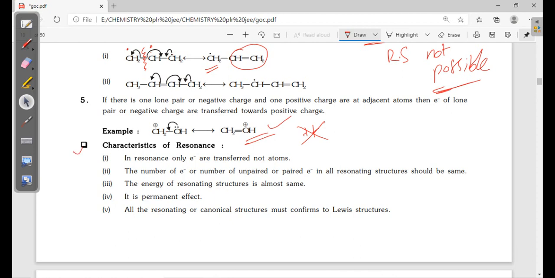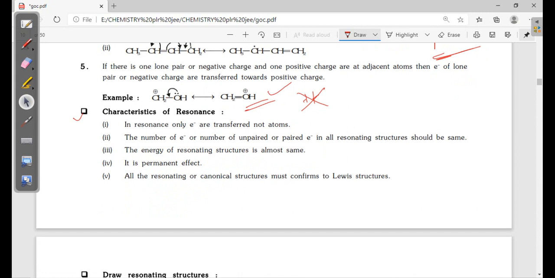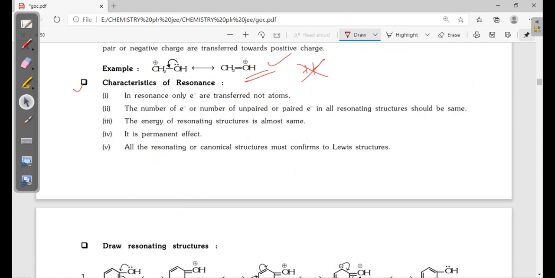Characteristics of resonance. In resonance, only electrons are transferred, not atoms. This is the point we discussed at the start. In the benzene ring, only pi electrons are shifting. So in resonance only electrons are transferred, that too pi electrons and lone pairs. The number of electrons, or number of unpaired or paired electrons, in all resonating structures should be the same.